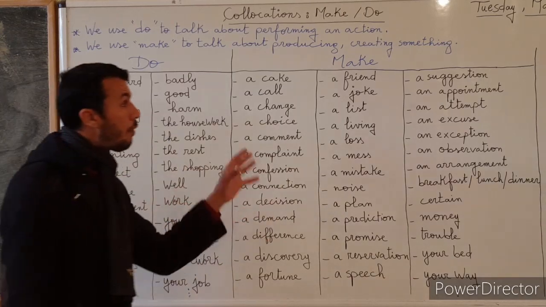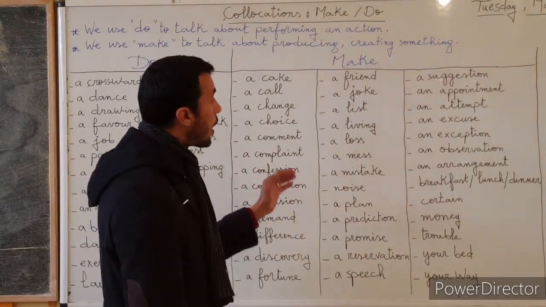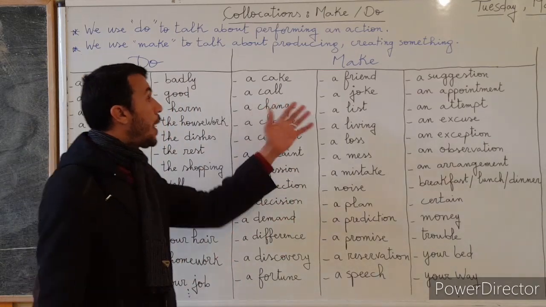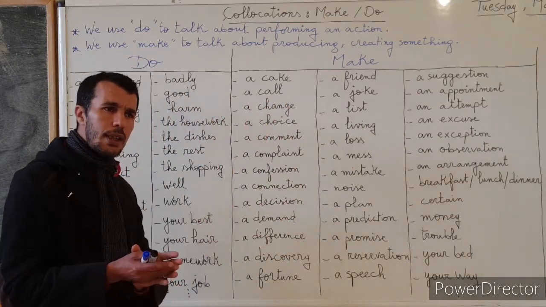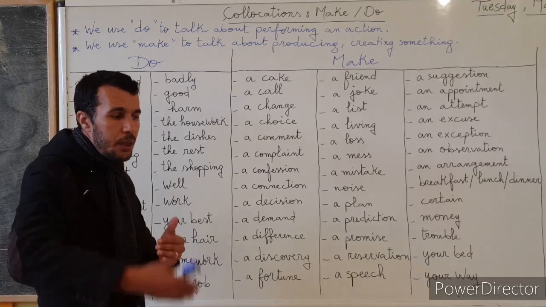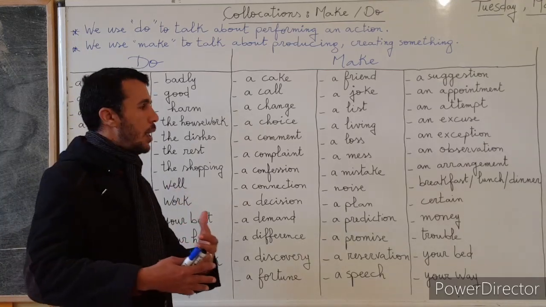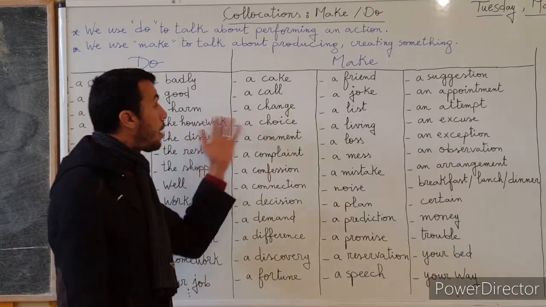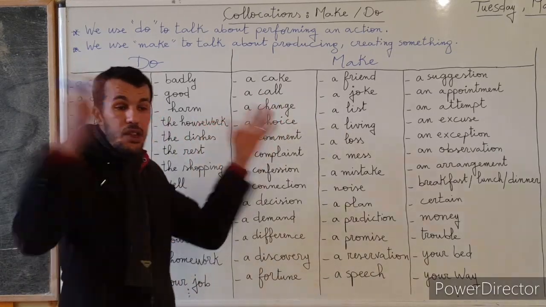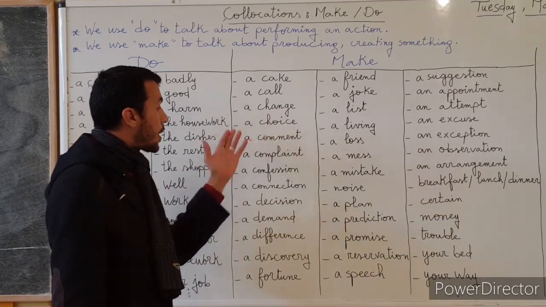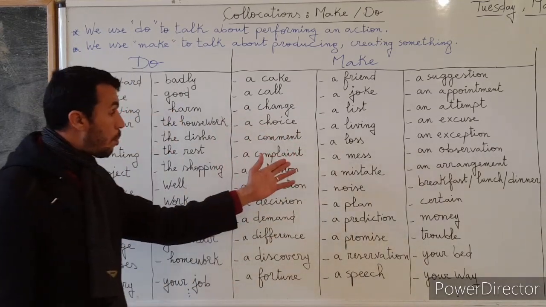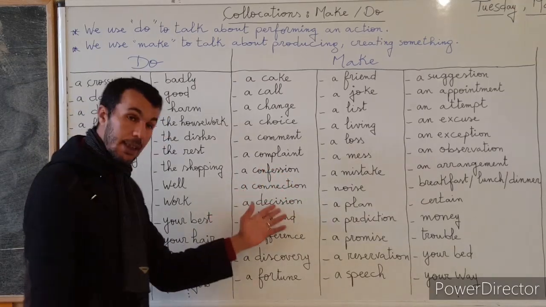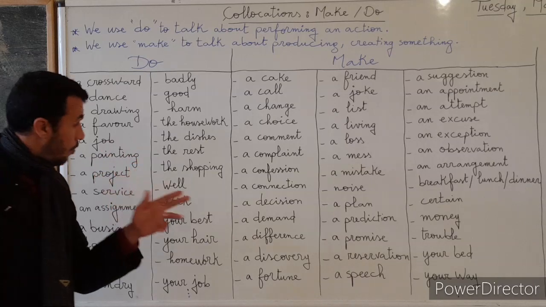And here we have a list of words that go with make to form collocations. Like make a cake. When you want to make a cake, for example, you need to produce. It's not acting, it's producing. Make a call, make a change. We do not change on the spot. Make a choice, make a comment, make a complaint, make a confession or a connection, make a decision. You have to think about this carefully.